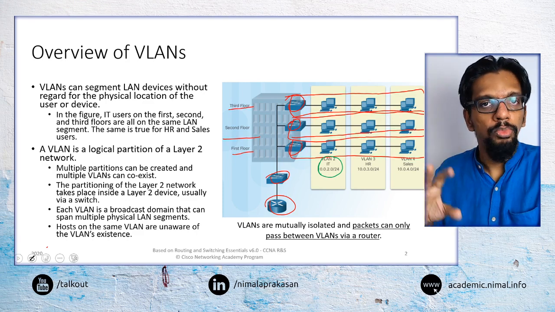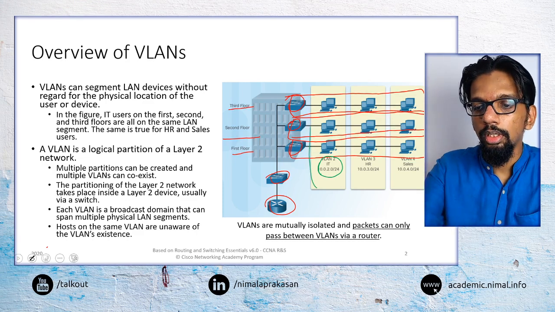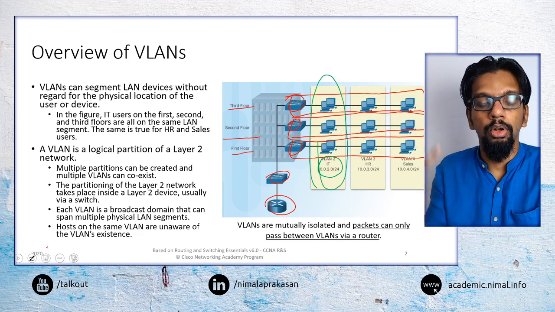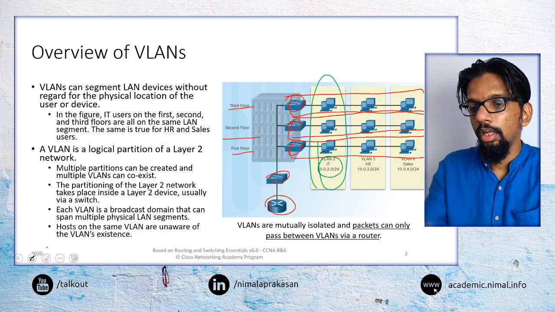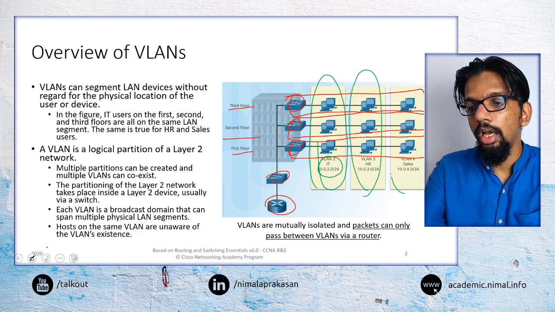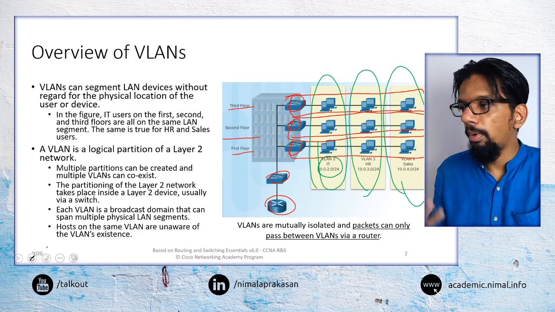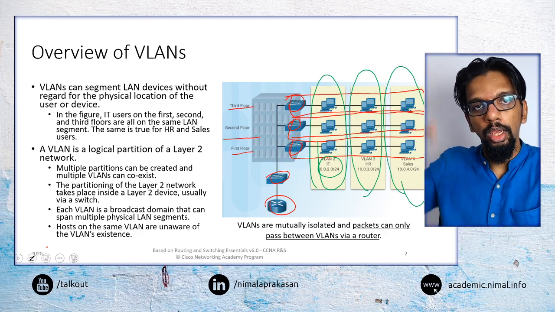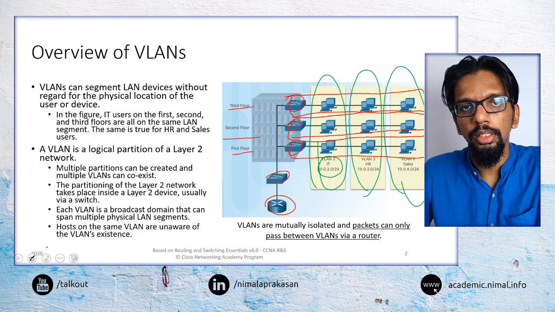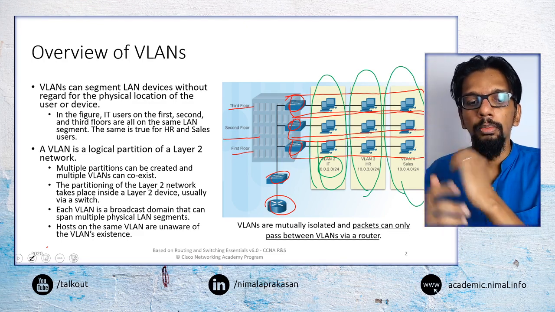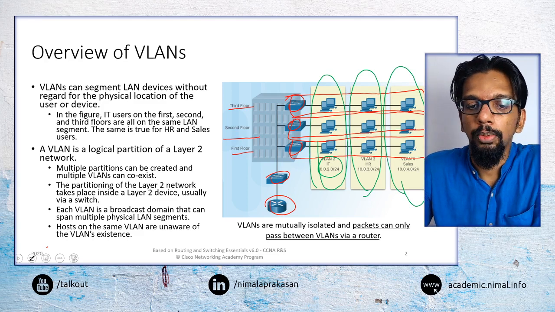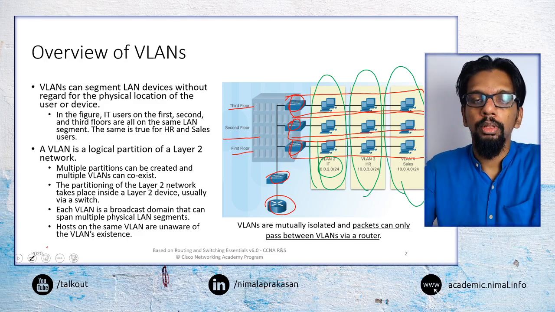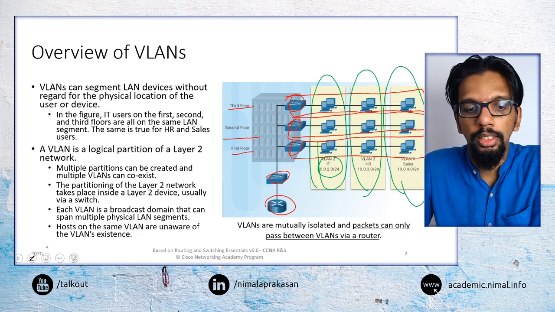But we would want them to be part of a group, or a single network. Similarly, HR or sales or different departments, different organizational units, may be located physically in different places, but we may want to bring them into a single network, or as a group want them to be in a single network.